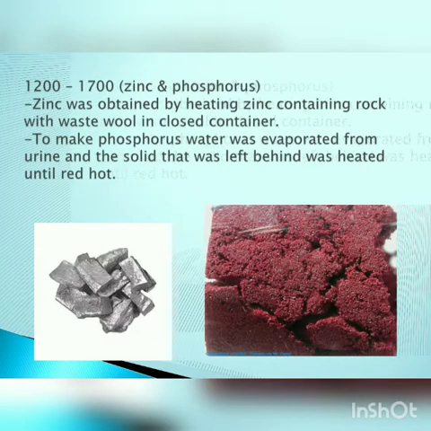Then let's continue. In the years 1200 until 1700, zinc and phosphorus were discovered. Let us see how zinc and phosphorus were discovered. It was not easy to get zinc from its rock. Zinc was found naturally, but it was attached to the rock.